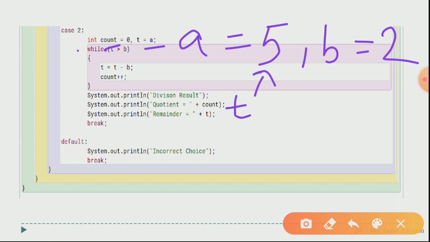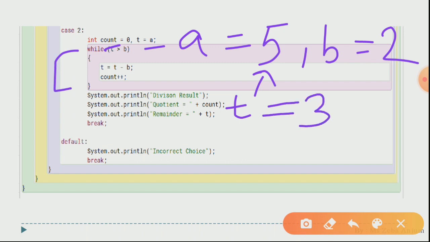Yes, now let us try to execute this while loop. The condition is t should be greater than b. It means 5 is greater than 2. The condition is true. You will be getting t equals to t minus b. The value of t is 5, b is 2. So the value of t is now 3.